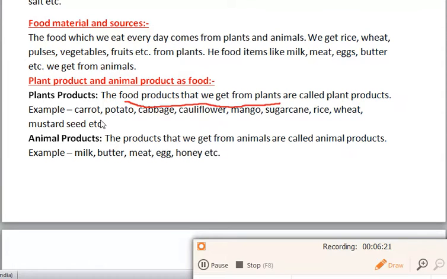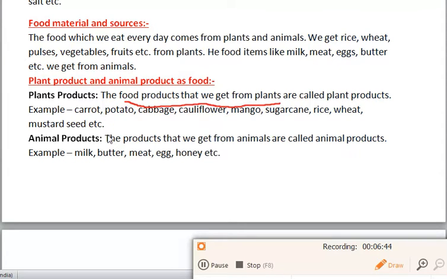For example, carrot and potato. Carrot is the root of a plant. Potato is the stem of a plant. Cabbage is the leaf of a plant. Then mango is the fruit of a plant. Rice and wheat are the fruits of a plant. Mustard seeds are the seeds of a plant. So we eat different parts of plants in our day-to-day life.